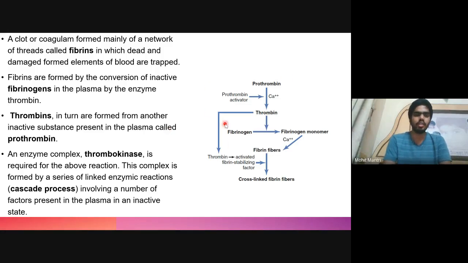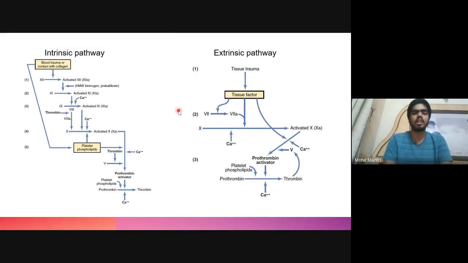There are two major pathways of coagulation. One is the extrinsic pathway and the other is the intrinsic pathway. When tissue trauma takes place, suppose there is an injury and the blood comes in direct contact with the surface of the body, many tissue factors will be activated and a cascade series of reactions will take place, and this will activate prothrombin to thrombin and then the downstream conversion of fibrinogen to fibrin.